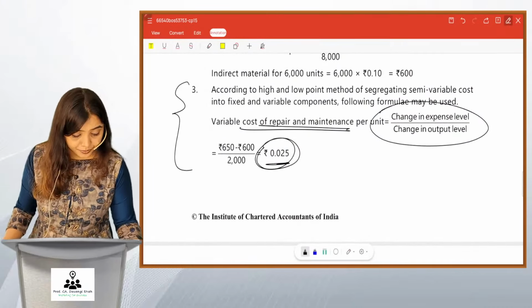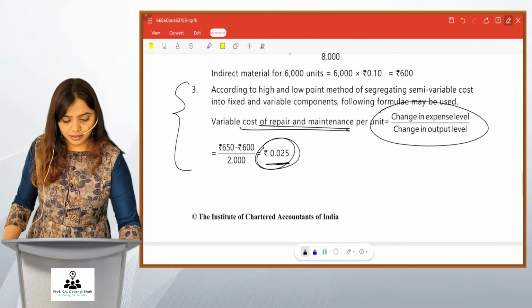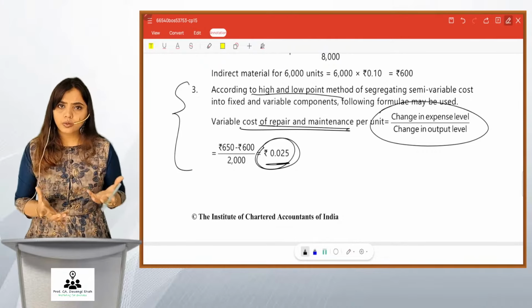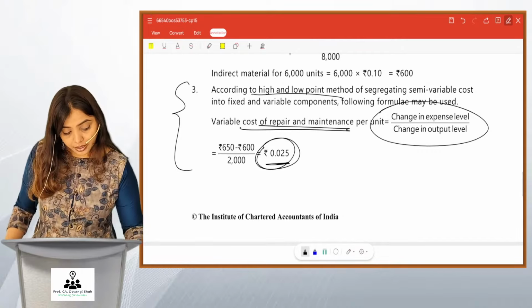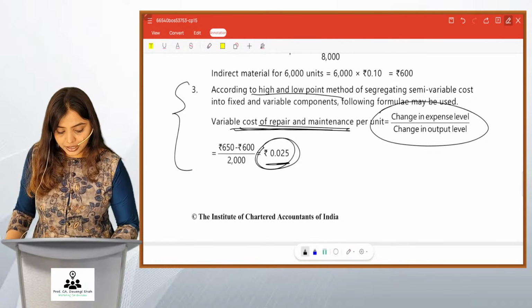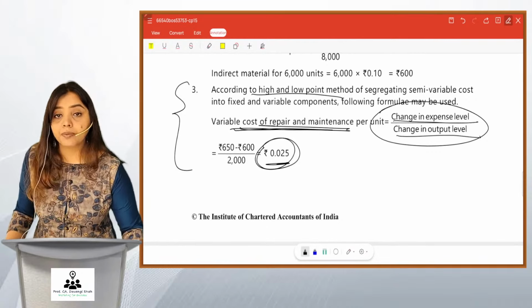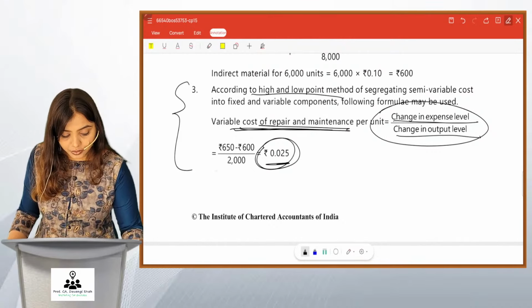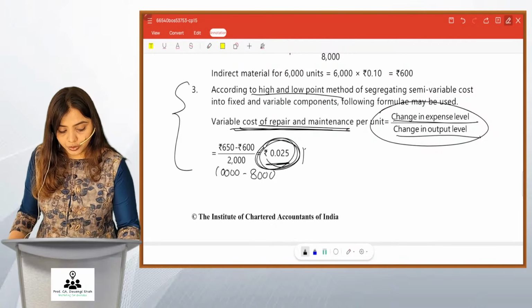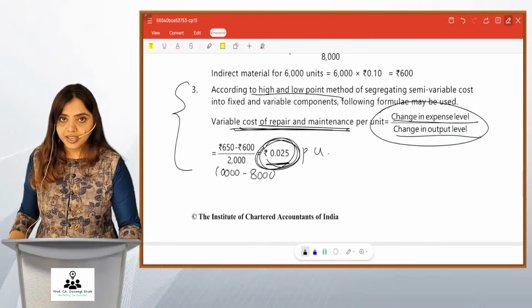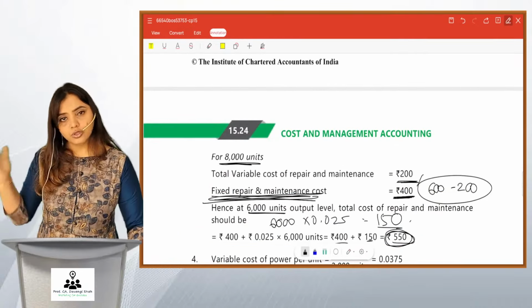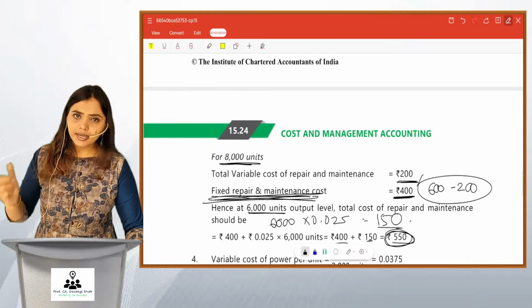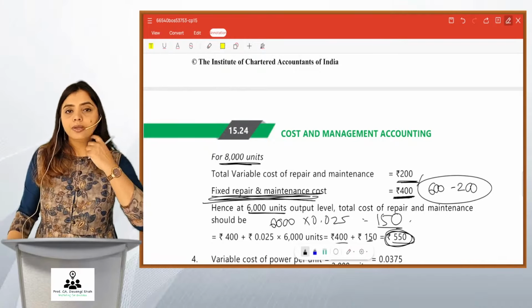You would understand? According to high and low point method, this is nothing but we compare the two levels. We compare the 8,000 and 10,000 level. Okay? Variable cost per unit. We take difference in cost upon difference in unit, that is 650 minus 600 divided by difference in unit. This is 10,000 minus 8,000. So we get variable cost per unit as 0.025. Okay? And then we can take up any level, 8,000 or 10,000. Here they have taken 8,000. Okay. So for 8,000, what would be total variable?